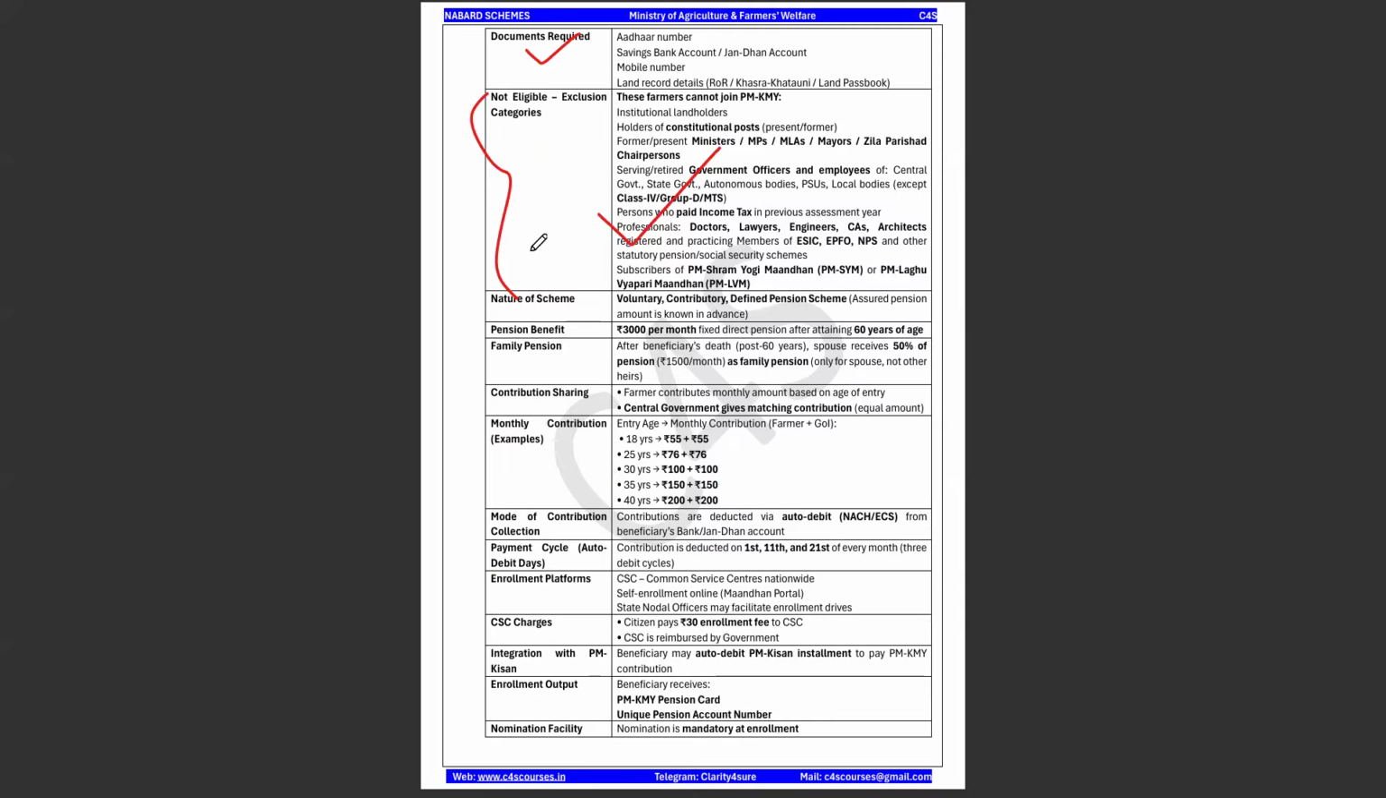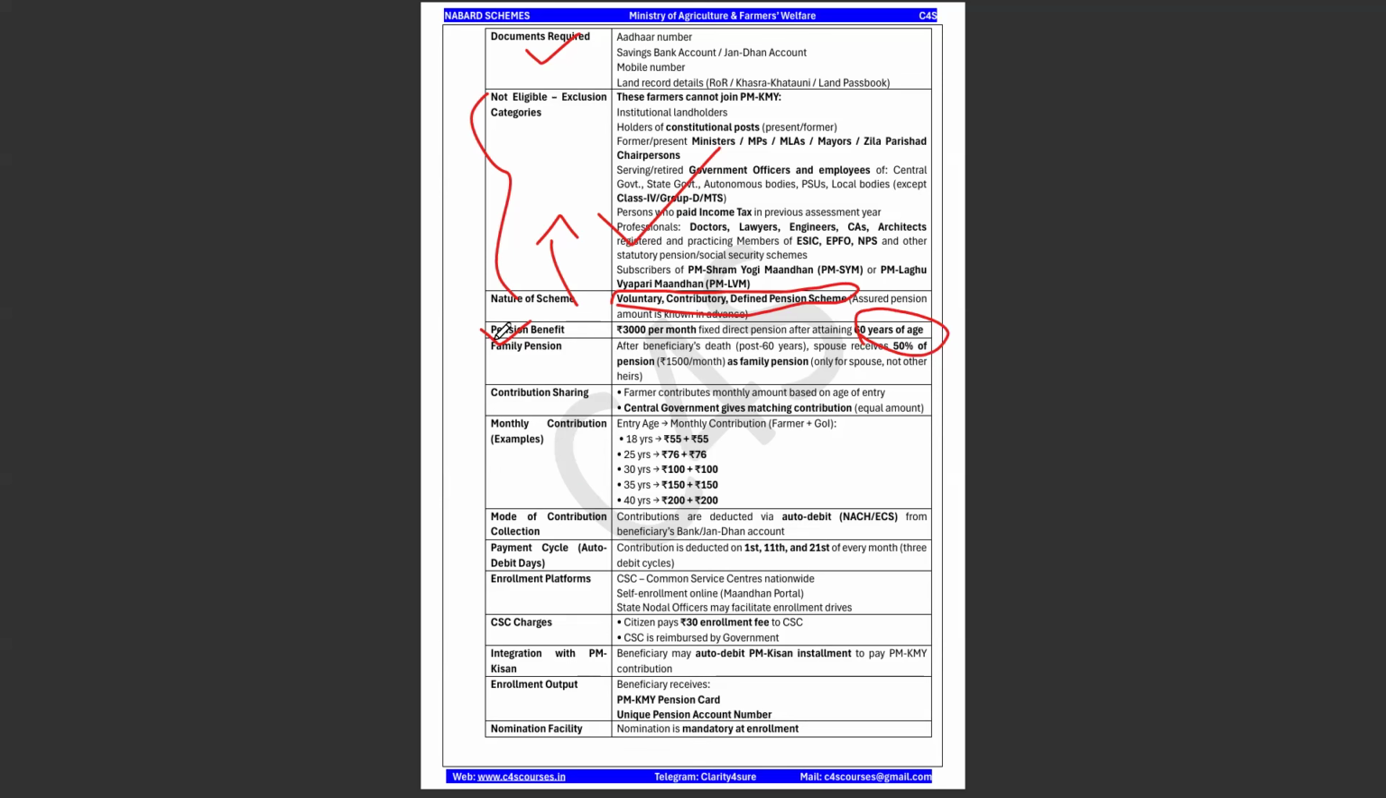Okay, and what is the nature of the scheme? It is a voluntary, contributory and defined pension scheme. This is very, very important, because this can be a question in the examination related to the nature of the scheme. Okay, and what is the pension benefit amount? It is 3,000 per month, which is a fixed direct pension after attaining 60 years of age. So when a farmer attains 60 years of age only, he will be getting this pension.